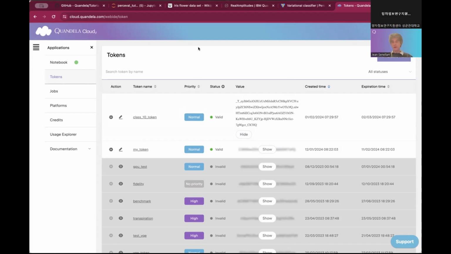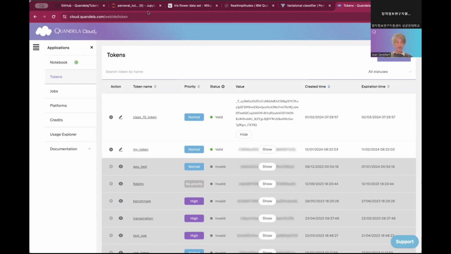Okay, sharing a token is globally a bad idea. If you are not the owner of the token, you cannot look at the status of the job, because you didn't launch the job yourself, someone else launched it for you. And if you are using limited credits, then other people will be able to use your credit. So globally, don't share your token.